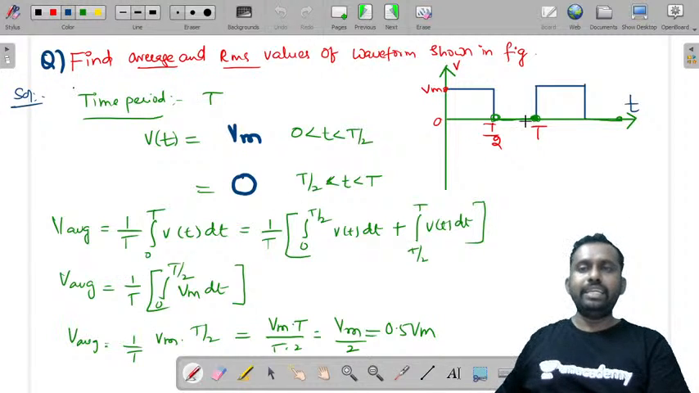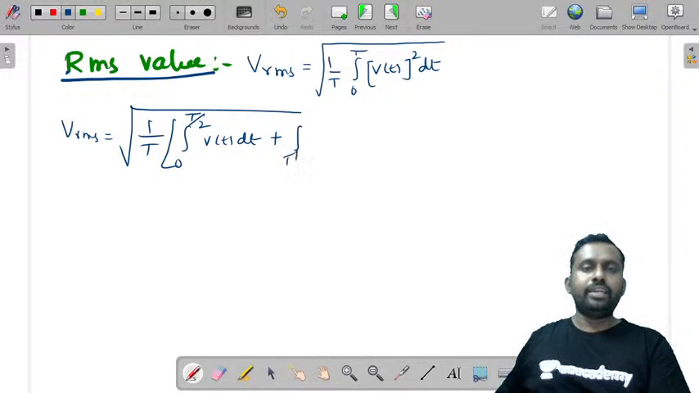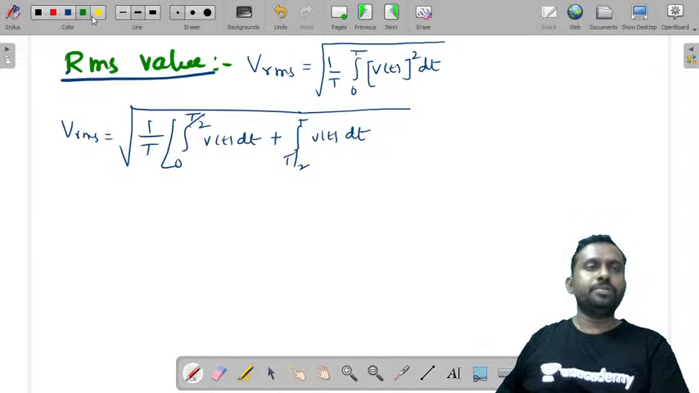1 by T, where T is the time period. So 1 by T integral 0 to T of v of t. So we need to split that: 0 to T/2 of v of t dt plus T/2 to T of v of t dt. But this value is tending to 0, because v of t is 0 between T/2 to T.